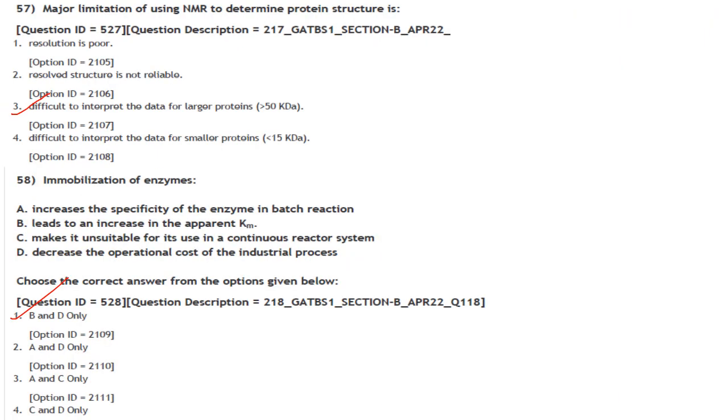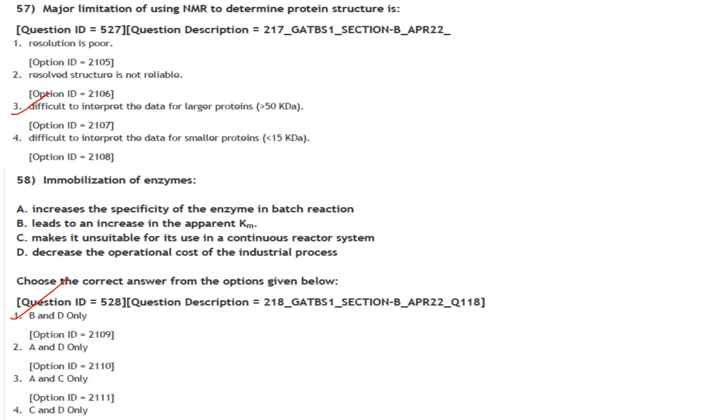Coming to the next question, a major limitation of using NMR to determine protein structure is that it is difficult to interpret the data for larger proteins, that is, greater than 50 kDa. Answer is option 3.